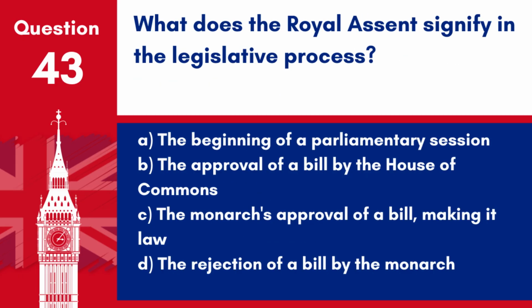Question 43. What does the royal assent signify in the legislative process? A. The beginning of a parliamentary session. B. The approval of a bill by the House of Commons. C. The monarch's approval of a bill, making it law. D. The rejection of a bill by the monarch. Answer: C. The monarch's approval of a bill, making it law. The royal assent signifies the monarch's approval of a bill, which is the final step in making it into law.